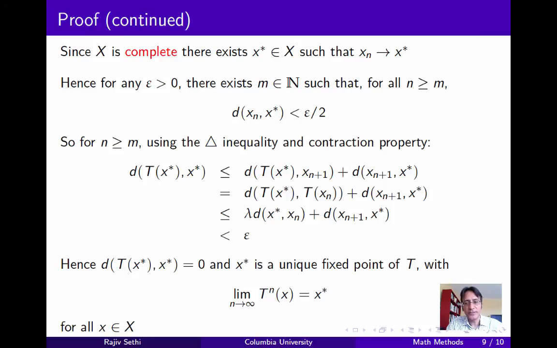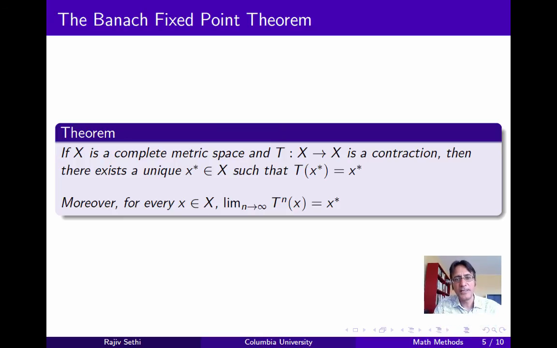Now it must be a unique fixed point because we know that T, being a contraction, can have at most one fixed point. And furthermore, we've seen that x star is the limit of a sequence where each term in the sequence is the image of its predecessor, starting from any arbitrary term in the metric space. And this completes the proof of the result that we were after. If X is a complete metric space, and T is a self-map on X which satisfies the contraction property, then it has a unique fixed point, and iterating this map starting from an arbitrary point in X takes us in the limit to this fixed point.